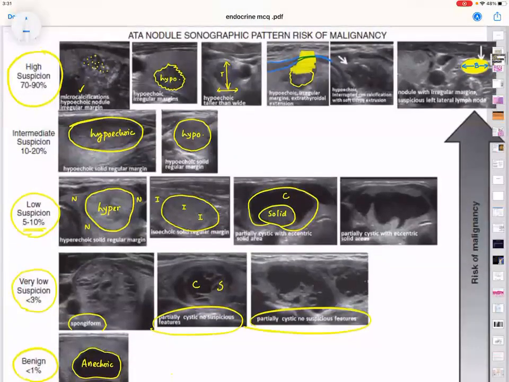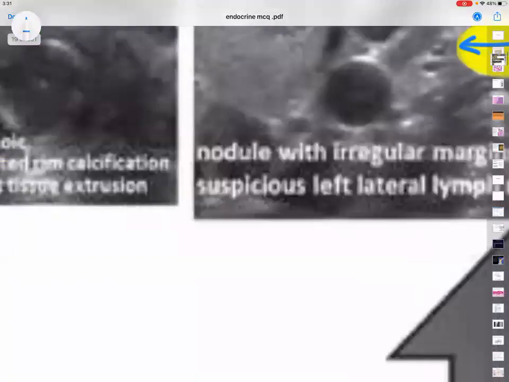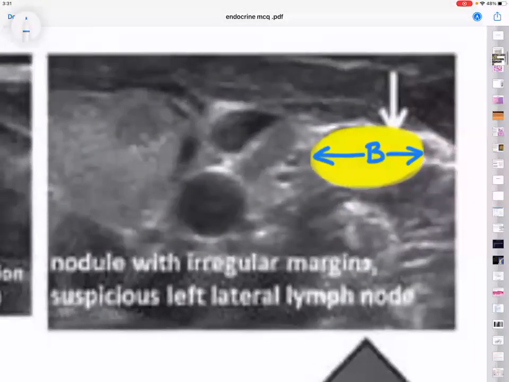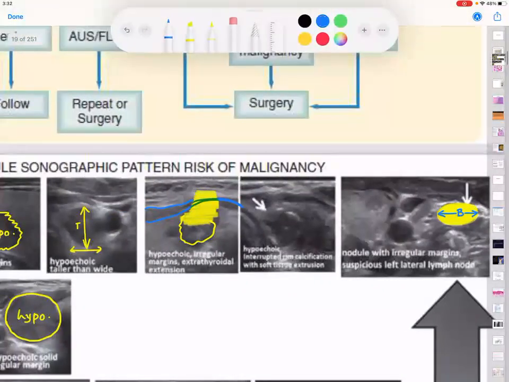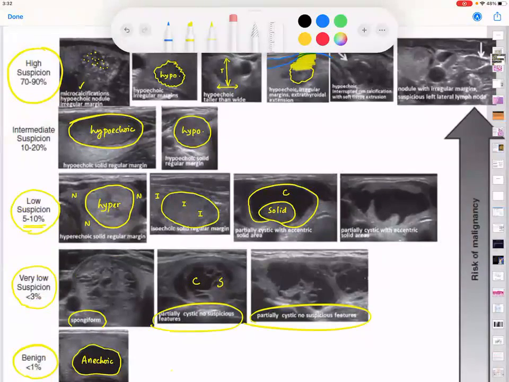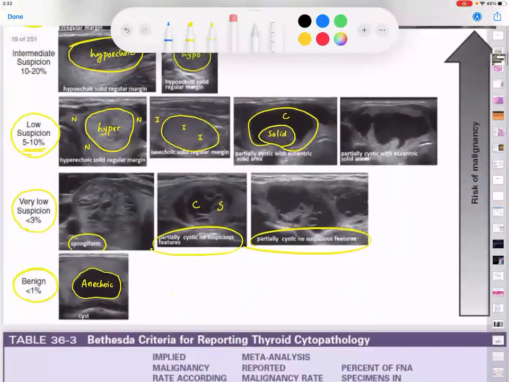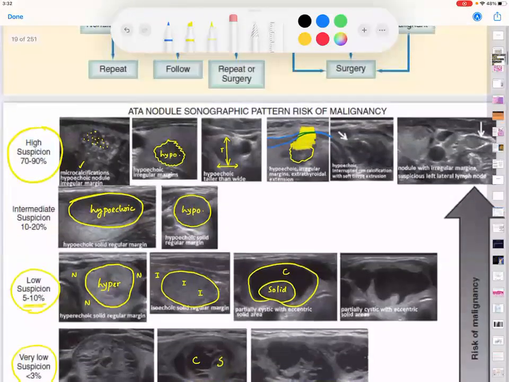Sir, can you show that last lymph node which is broader than taller? I couldn't see the lymph node underneath the drawing. Underneath the drawing. Okay. Clear? Yes, sir. Good. So this completes your more or less big picture point for today. This is something, as I've told, from Sabiston, the ATA classification.